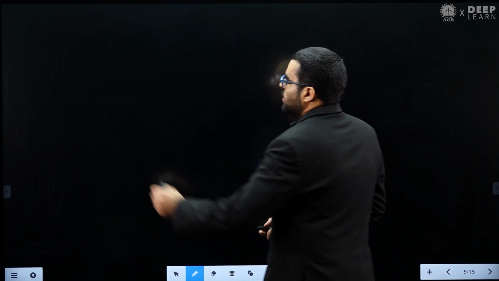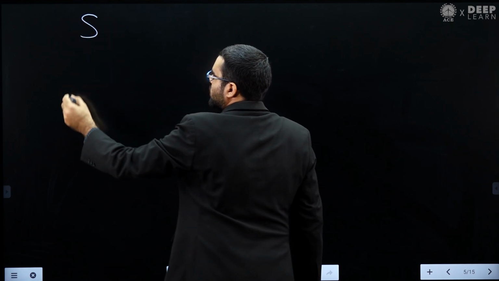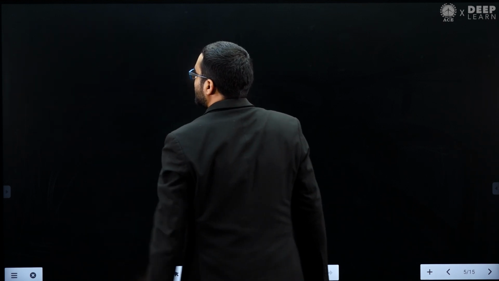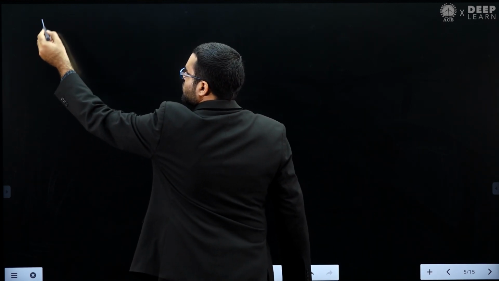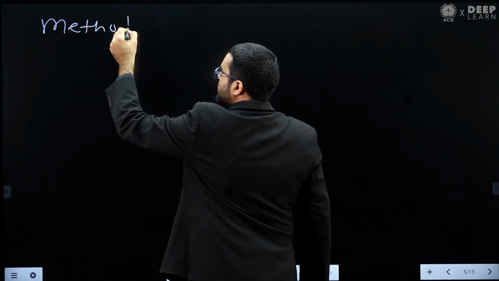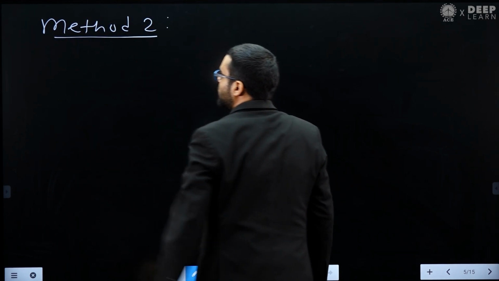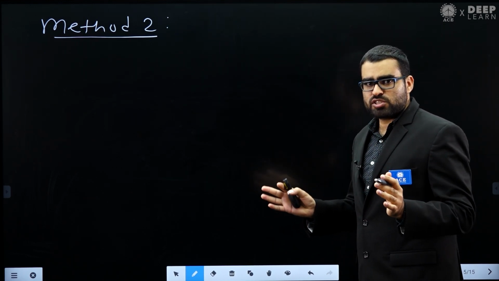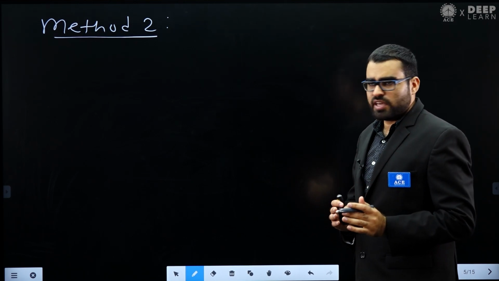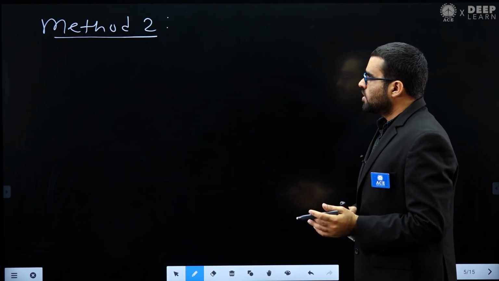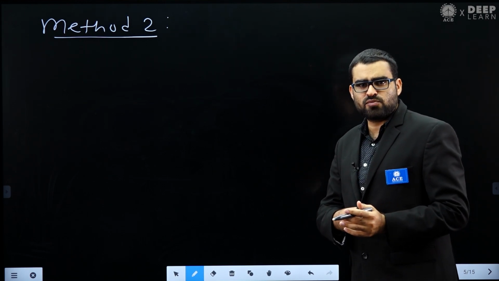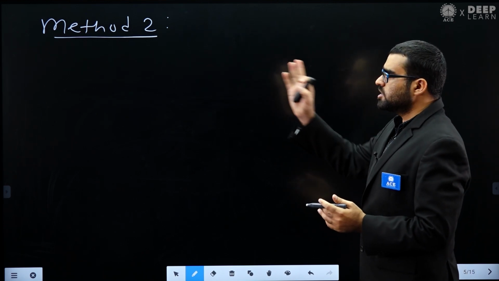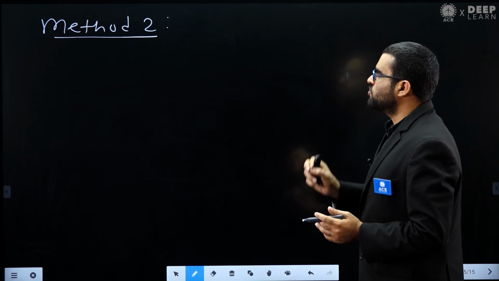What is method 2? You have a set S. Method 2 is a very short and very nice method. I just wanted to tell you both methods: there are 2 ways to solve this question. We have already seen one way, and now we will see another. The first method was quite time consuming, but this method is very easy and very useful.